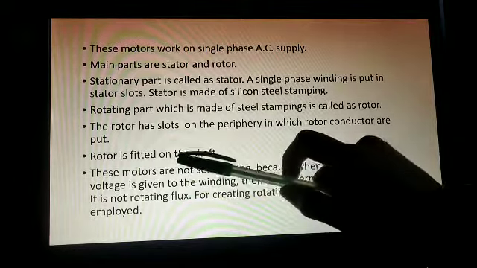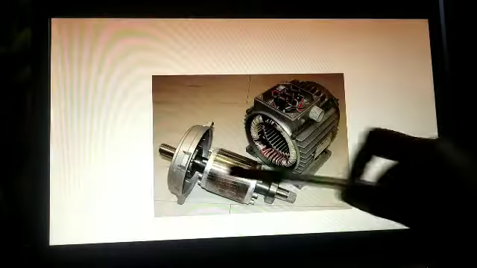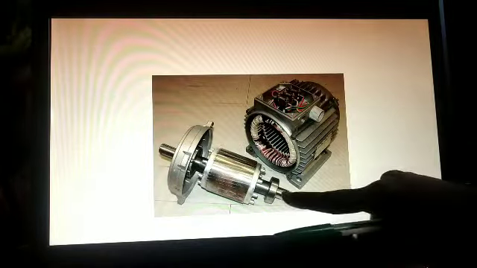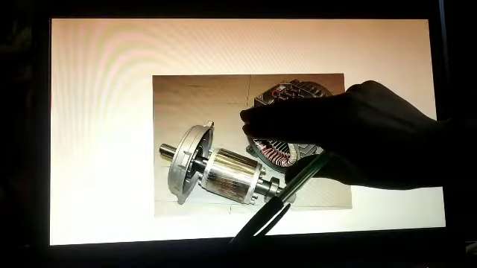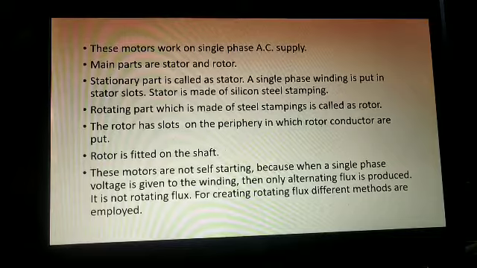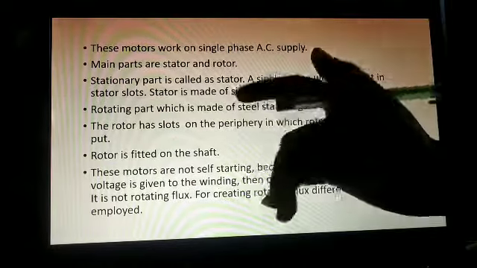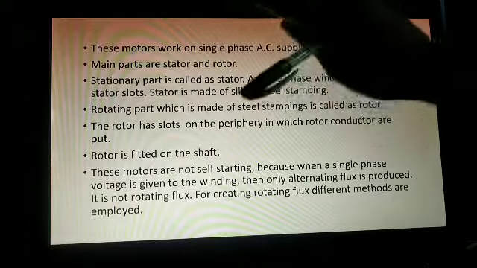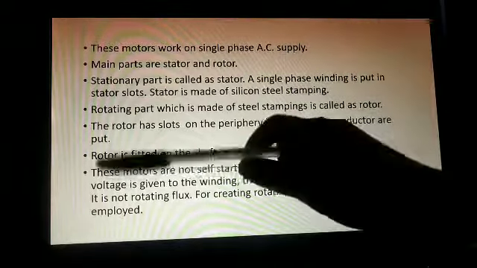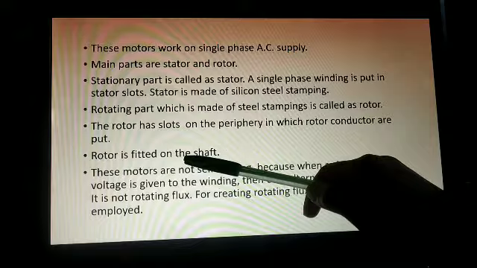The rotor is fitted on the shaft. Here you can see this is the shaft. So this is the rotor, and it is inserted on this shaft. So, clear about stator and rotor. The stator is the stationary part, the rotor is the rotating part. In the introduction you have to write this part also: the rotor is fitted on the shaft.